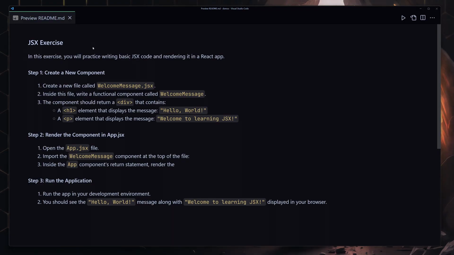Welcome to another challenge. In this challenge, you're going to be practicing JSX. First of all, I want you to create a file with the name of WelcomeMessage.jsx, and inside that file, you have to create a component with the name of WelcomeMessage.